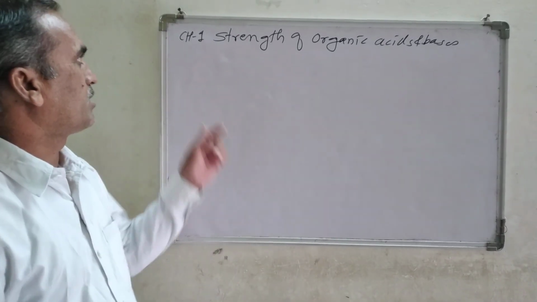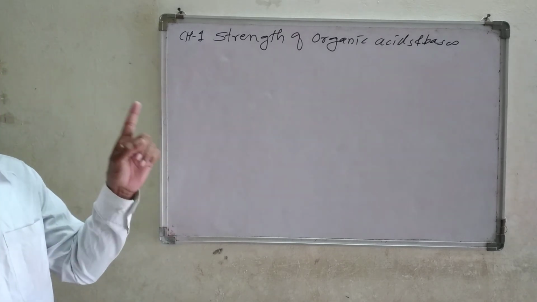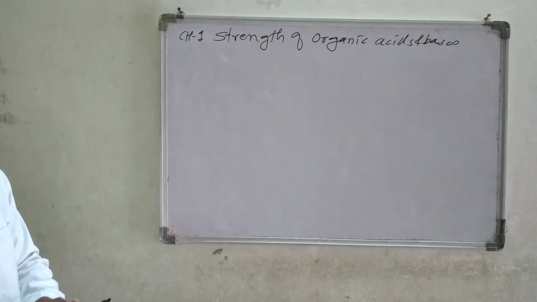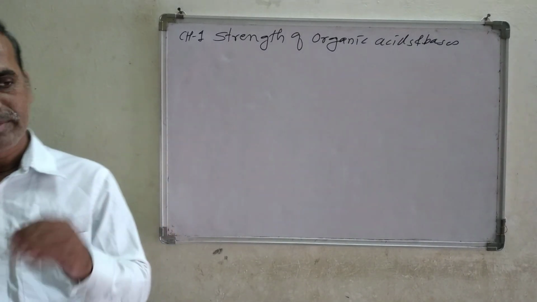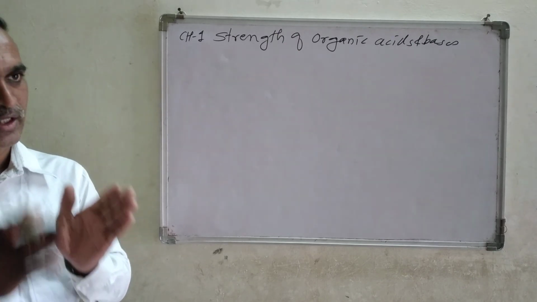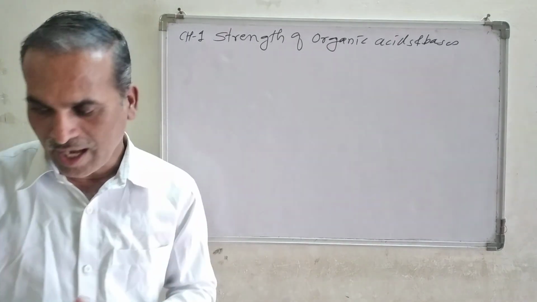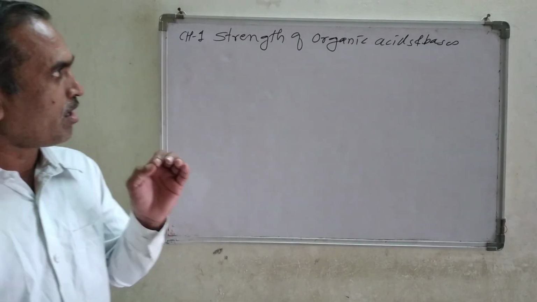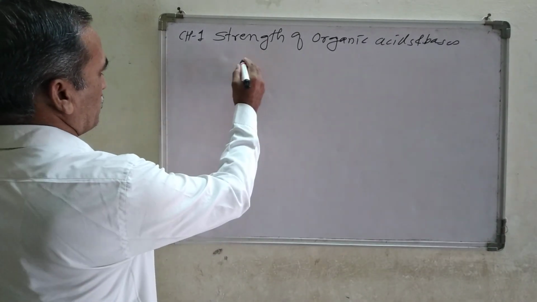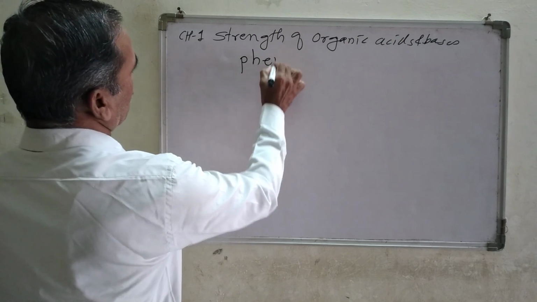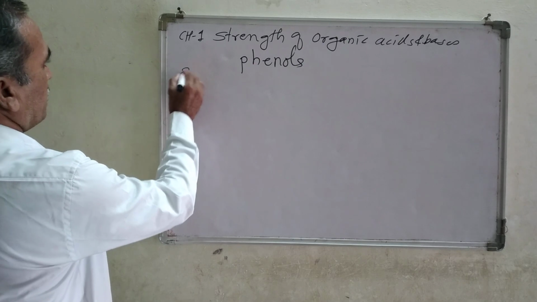We already started chapter number 1. The name of that chapter is Strength of Organic Acids and Bases. So far we have learned so many things. We are normally talking about the applications of the strength of acids. Today we are going to see the application regarding phenols, which is application number 8.